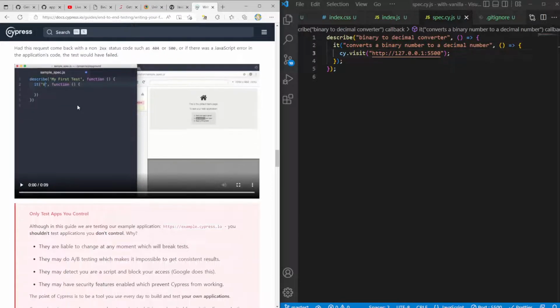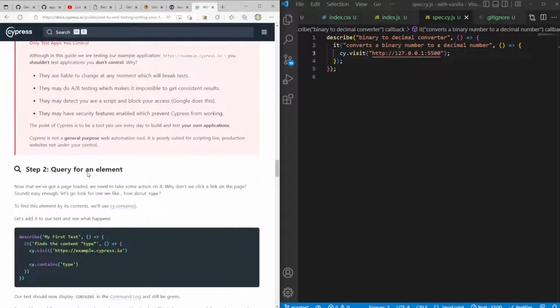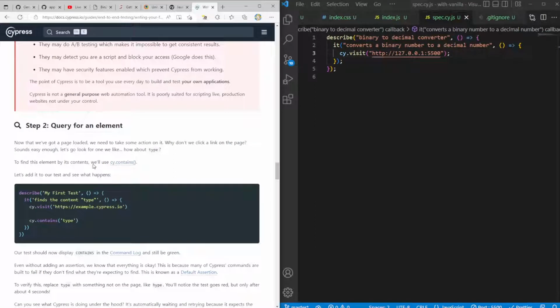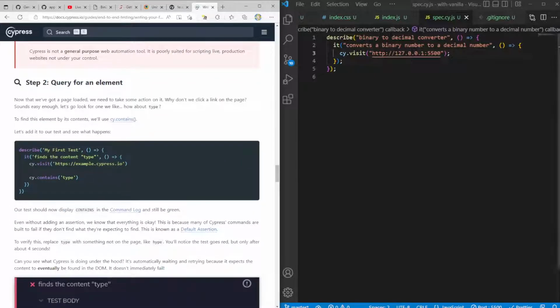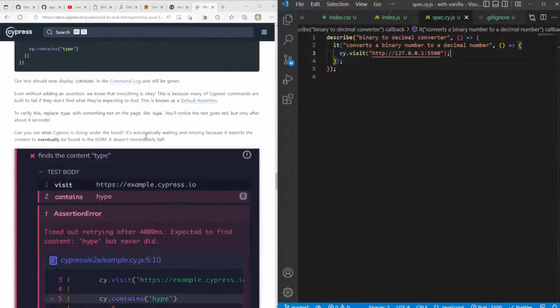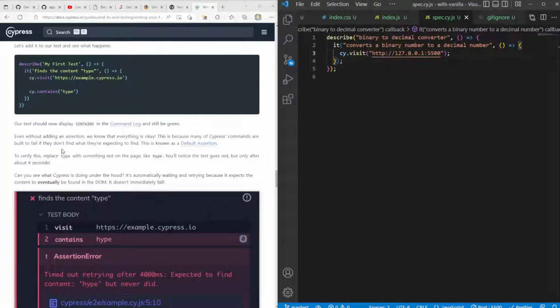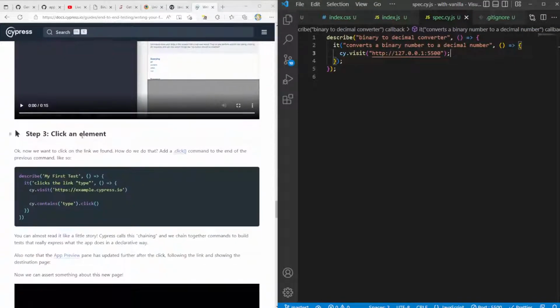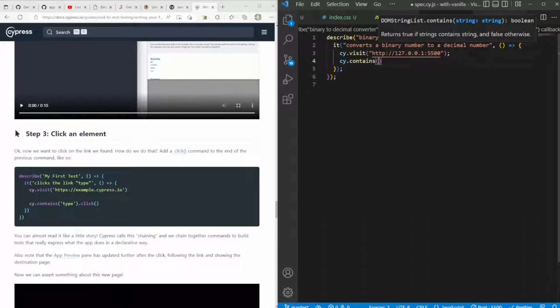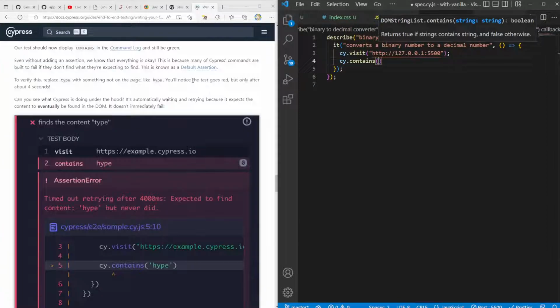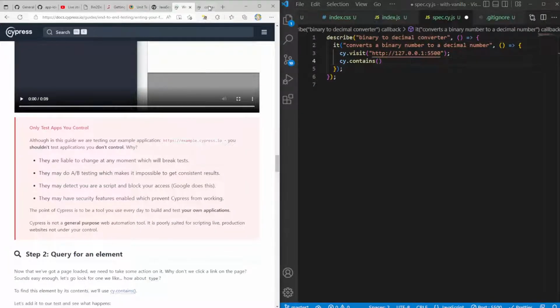Okay. Blue pending state, only test apps that you control. That's fine. Okay, query for an element. To find this element by its contents, we'll use cy.contains. I like that. Okay, so let's do cy.contains type. So I want to query for type. Now let me see what happens when you say click on an element. Okay, click. Okay, so what if we did cy.contains returns true if string contains string and false otherwise? No, let's see how contains works rather.